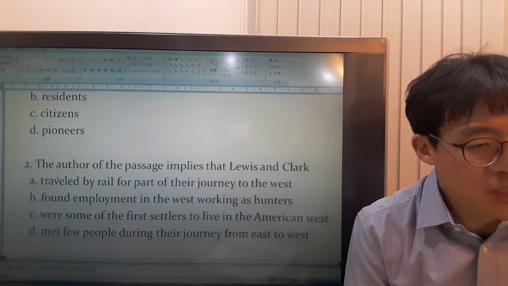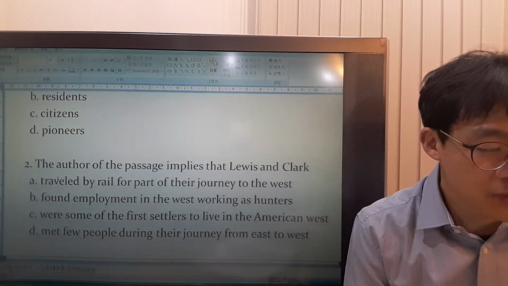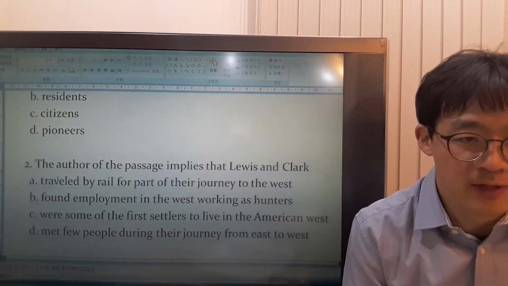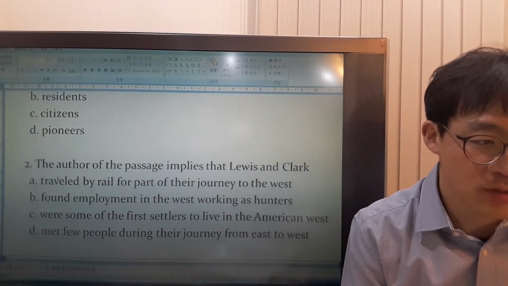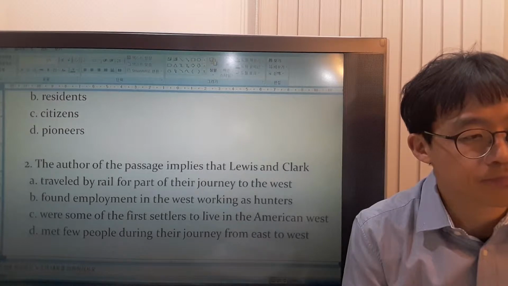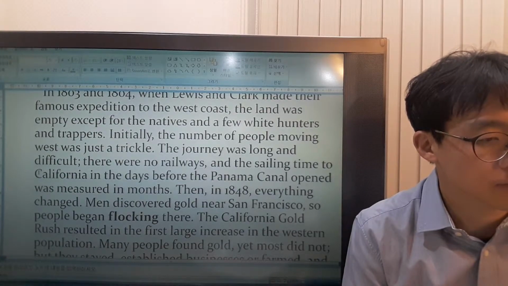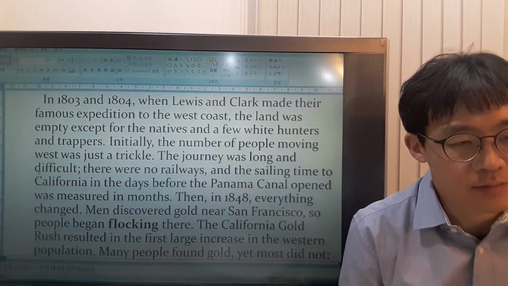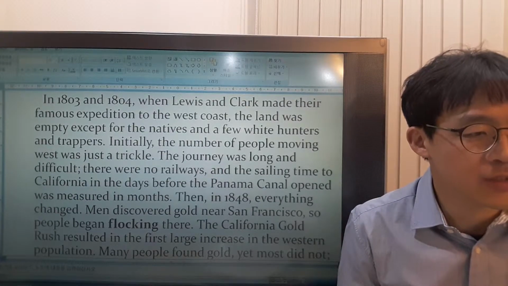Met few people during their journey from east to west. The natives and the hunters and trappers were the people that they met, the few people they met, because they said the land was empty except for, so it means the number is not great. So it means they met few people. So D would be the answer, right? And as a matter of fact, Lewis and Clark came back after the expedition, but it's not mentioned in the passage, so you can't know it from the passage.